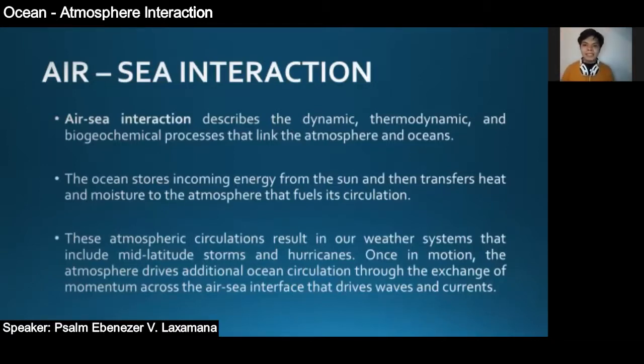So sa third point naman natin, these atmospheric circulations result in our weather systems that include mid-latitude storms and hurricanes. Once in motion, the atmosphere drives additional ocean circulation through the exchange of momentum across the air-sea interface that drives waves and currents. So kung ang ocean nagbibigay siya ng mga tubig sa atmosphere, ang atmosphere naman, nagbababa din siyang tubig at may kasama tong waves and currents. Dahil sa wind na dala-dala ng atmosphere, nagagalaw niya ang tubig sa oceans, resulting in waves and currents, both in the surface and the deep waters of ocean.